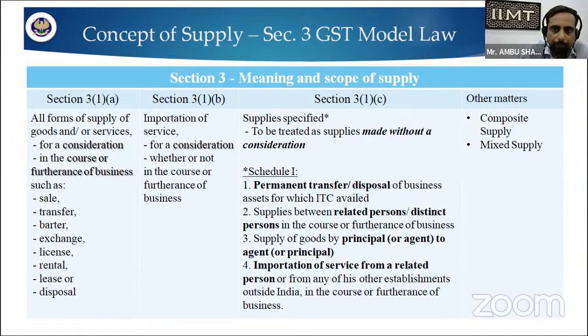For example, when you purchase a mobile phone, the charger is supplied along with it, and that is called a composite supply. Next is mixed supply. What is mixed supply? When you buy gift packs, such as chocolates with cold drinks, these are examples of mixed supply.